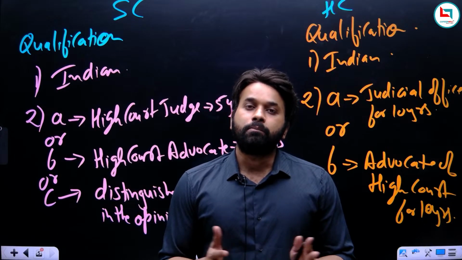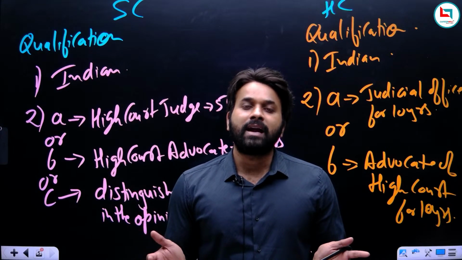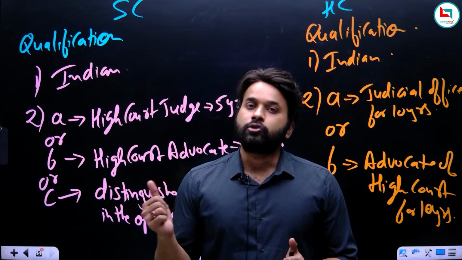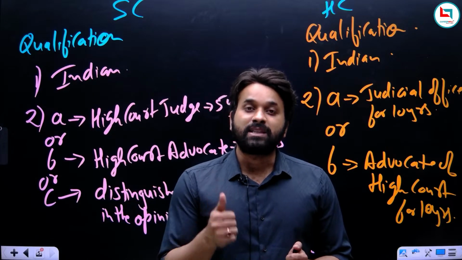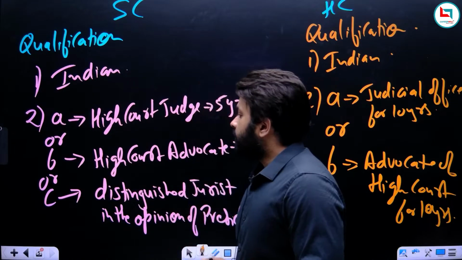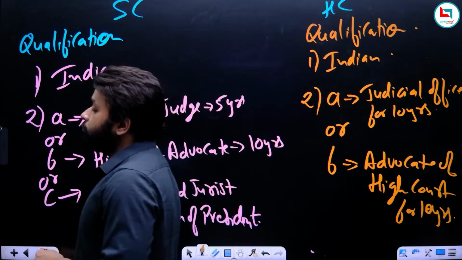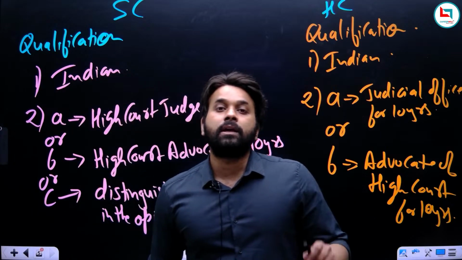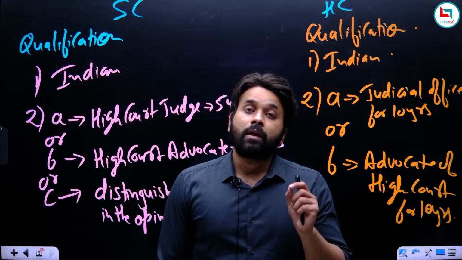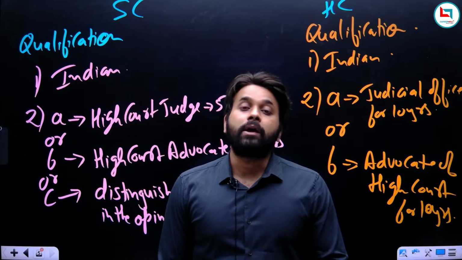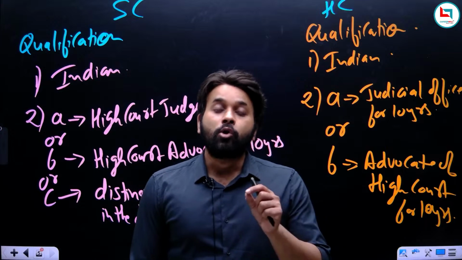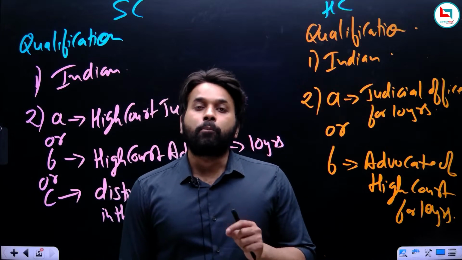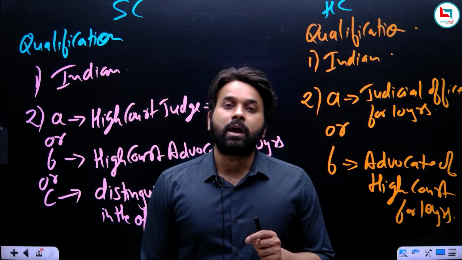And remember, in both, we will find that there is no minimum age mentioned. For Supreme Court, there is no minimum age. For High Court, there is no minimum age. But definitely there is maximum age. So we are done with the qualification. And now after qualification, we will start the appointment. And remember, appointment of Supreme Court and High Court judge is super important. Why? Because there have been controversies related to the appointment of the Supreme Court and High Court judge.